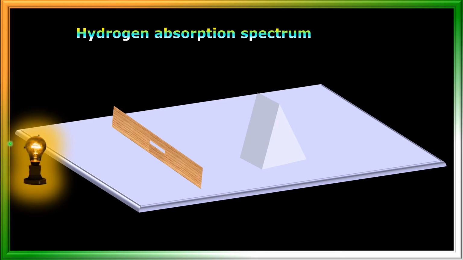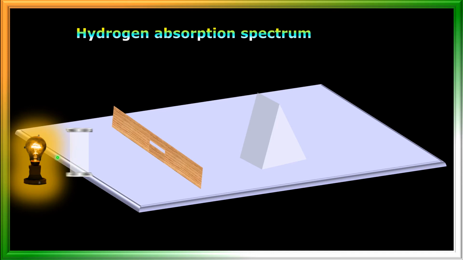This is a glowing bulb, and it emits white light in all directions. The white light contains all colors, VIBGYOR: violet, indigo, blue, green, yellow, orange and red. This white light is allowed to pass through hydrogen gas filled in a container.